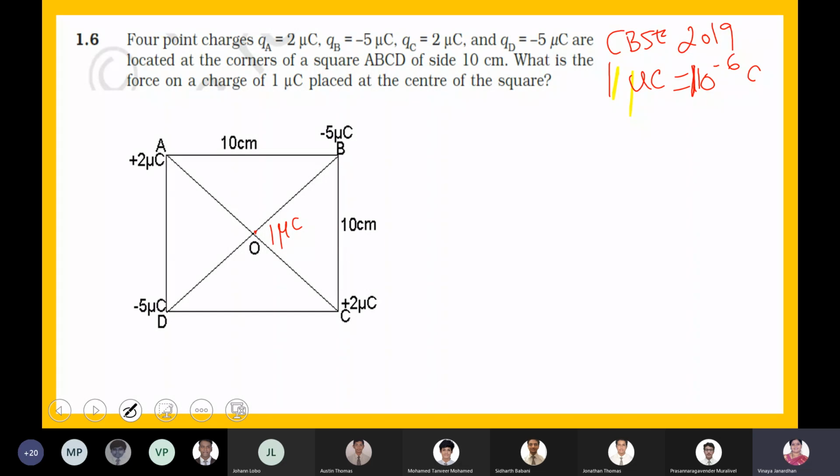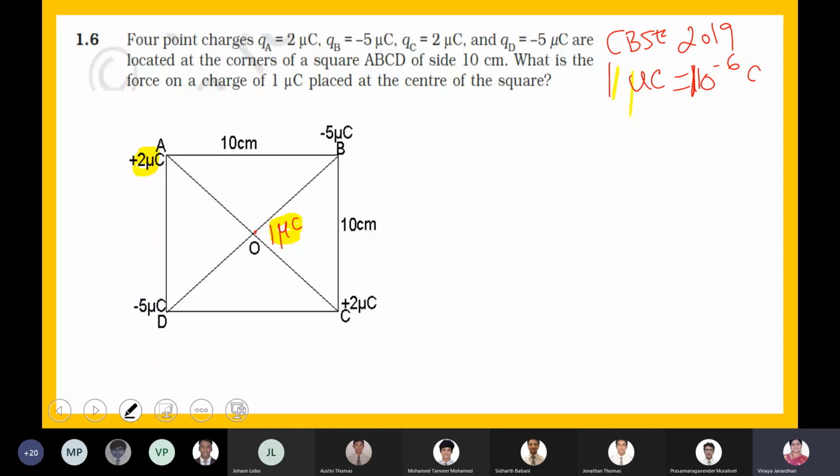These two charges are like charges. What will be the nature of the force acting between them, repulsive or attractive?